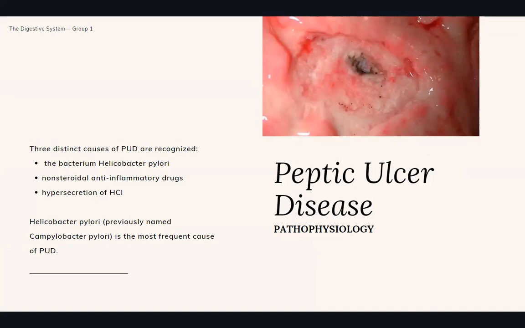These bacteria are common in dirty utensils, contaminated water, or in a person who has been infected with this bacteria. Other causes of peptic ulcer are nonsteroidal anti-inflammatory drugs and the hypersecretion of HCl or hydrochloric acid.